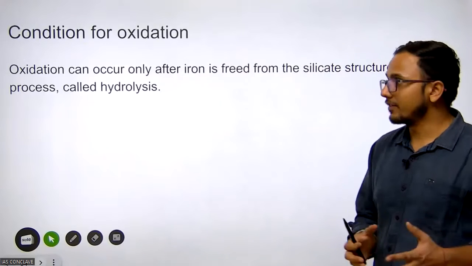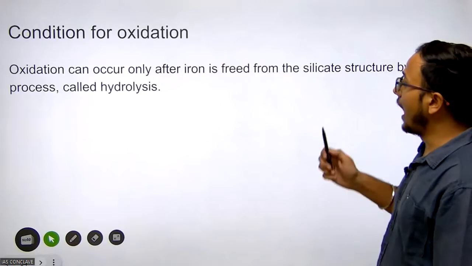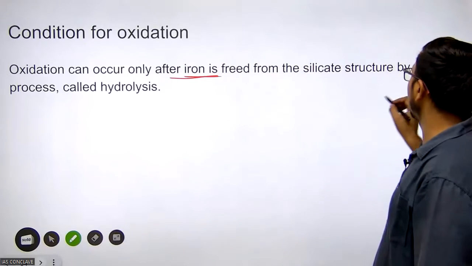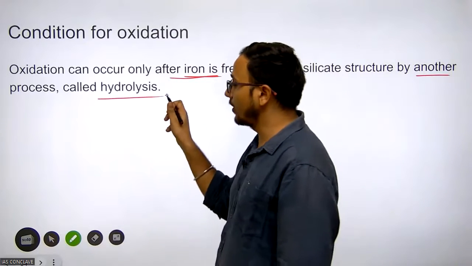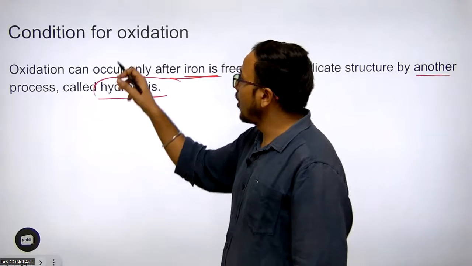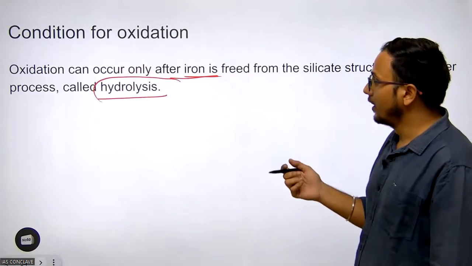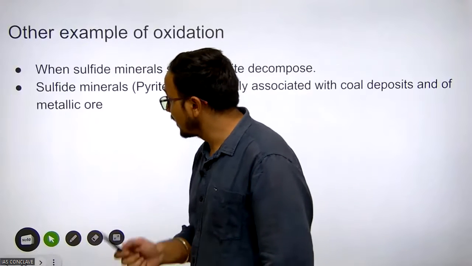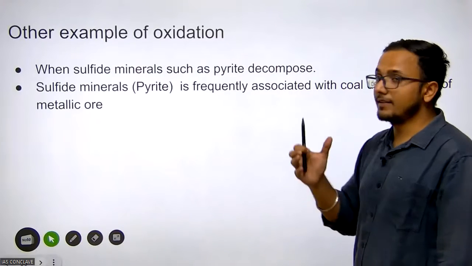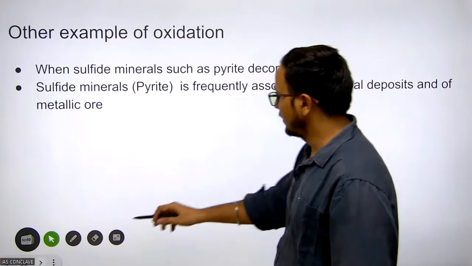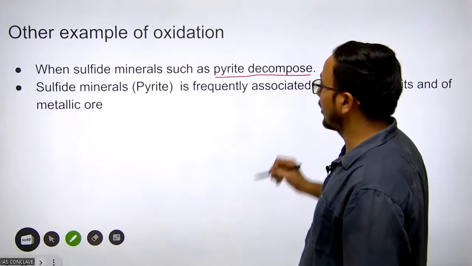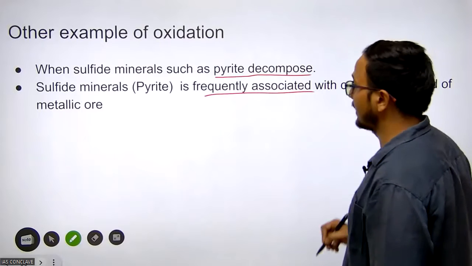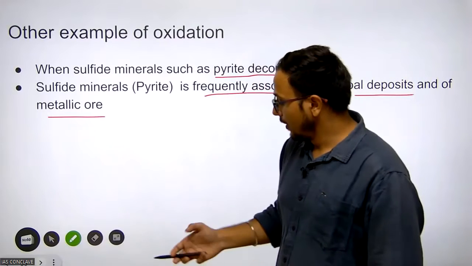Condition for oxidation: oxidation can occur only after iron is freed from the silicate structures by another process called hydrolysis. Without hydrolysis, oxidation will not occur. Another example of oxidation is when sulfide minerals such as pyrite decompose. Sulfide mineral pyrite is frequently associated with coal deposits and metallic ores.